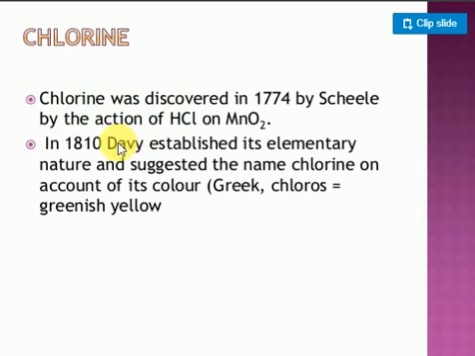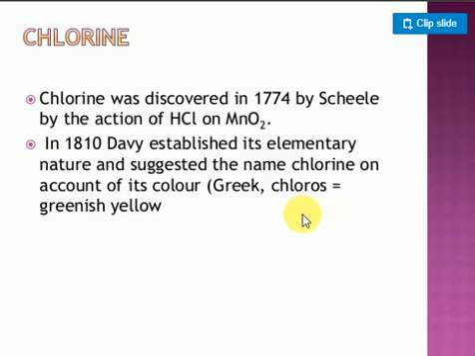Later, the scientist Davy said that chlorine is not a compound, it is an element. Davy established the elemental nature of chlorine: it is a diatomic molecule. He suggested the name chlorine on account of its color.